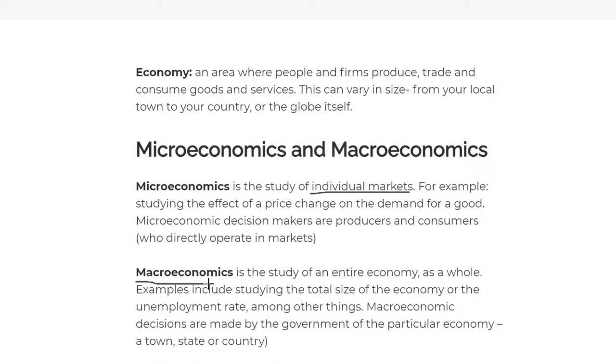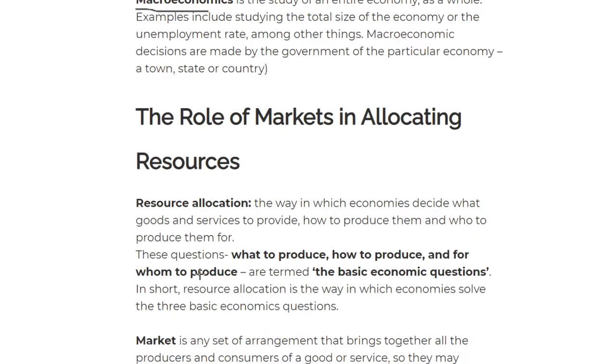The government, or it's not a person, but a whole group of people, decide on the economy. So we have microeconomics, that is the individual market, and we have macroeconomics, that is basically the whole entire economy. We move on to the roles of markets in allocation of resources.